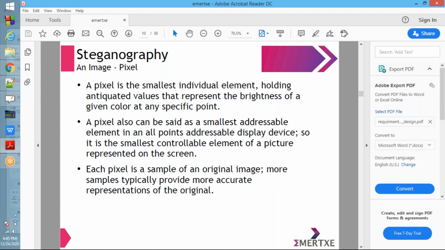See, more pixels means a clearer image. As I told, once you go to the camera settings, you change the resolution or format, the megapixels. If you choose more megapixels, you get a more clear image; fewer megapixels means less clarity. More clarity means more rows and columns, more pixels, so you will get a clearer image.